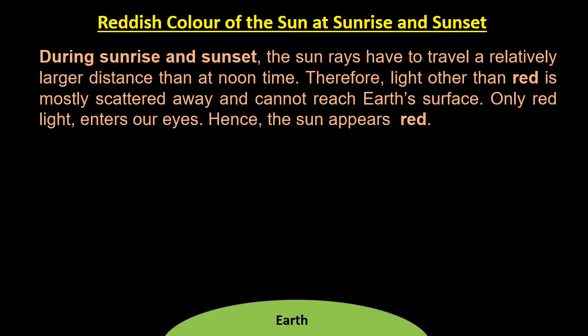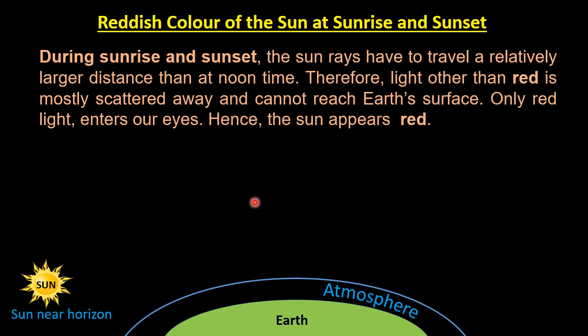So here we consider the surface of the earth, and as we know that surface of the earth is covered by the layers of atmosphere. And we consider the position of sun during sunrise or sunset and at the noon time. So this is the position of the sun during sunrise or sunset, and this is the position of the sun at noon time.